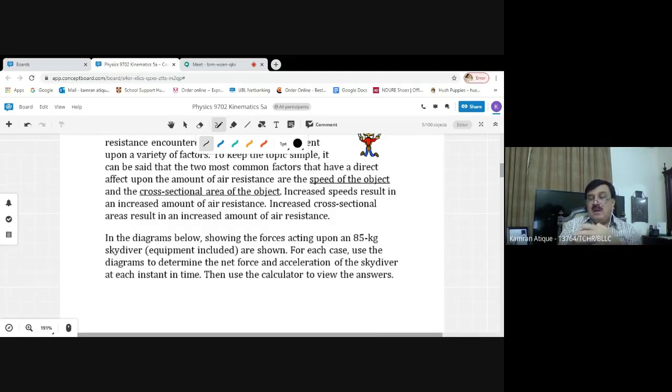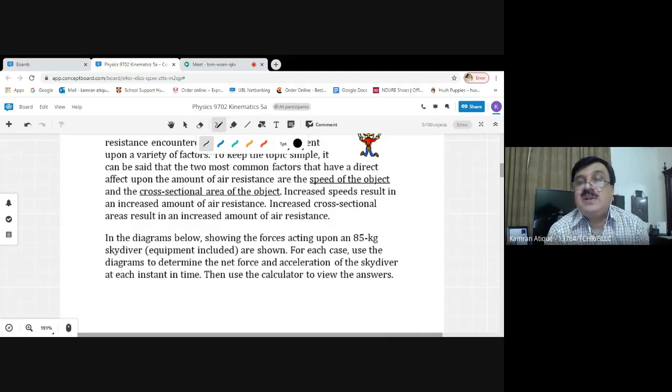Remember, in the initial moments of time, the parachute is not opened, not released, not inflated. So the person is falling down, the downward speed is increasing, because of which the upward air resistance is also increasing.